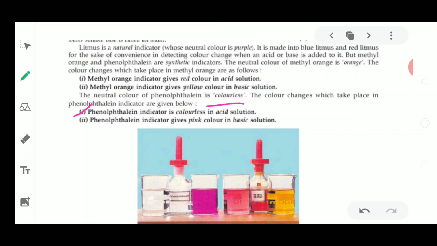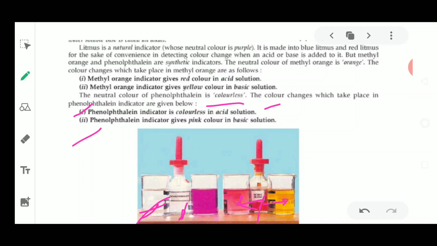Now, when the color change takes place in the indicator as given below, phenolphthalein indicator is colorless in the acidic solution. So there will be no effect on acidic solution, as it will remain colorless, means it will remain in the form of water. See, this one is the example of phenolphthalein in acids. So this is the true color of the phenolphthalein, and this one is methyl orange, which is showing you that it is turning one color in acid and another color in bases.